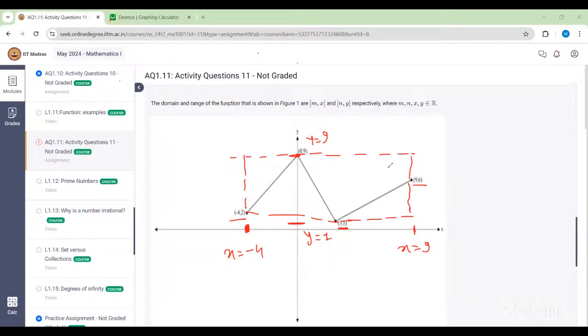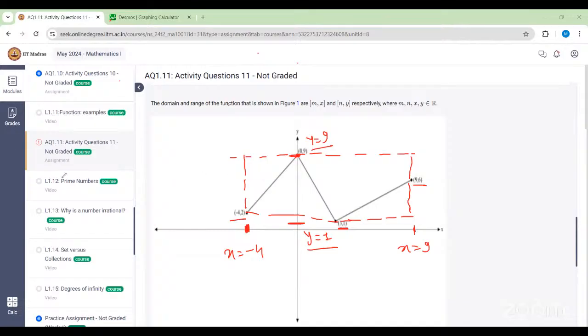Right. So the first one will be x coordinate. X coordinate means distance traveled in the x-axis, and the second one will be y coordinate, distance traveled over the y-axis. So here the least value taken by the function is 1 and the greatest value taken by the function is 9. So from this I can say that any value between 1 and 9 can be taken by the function, correct?